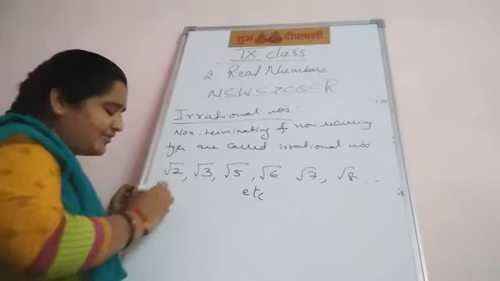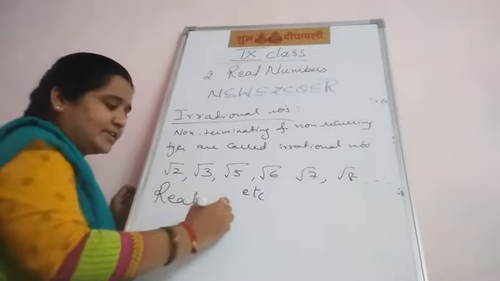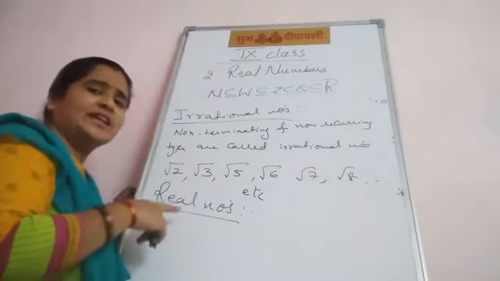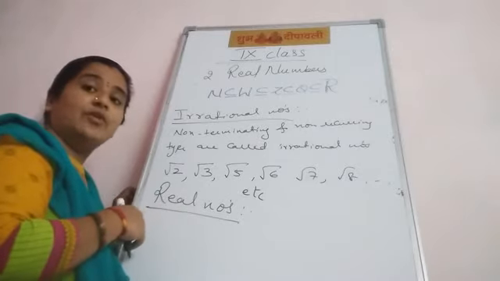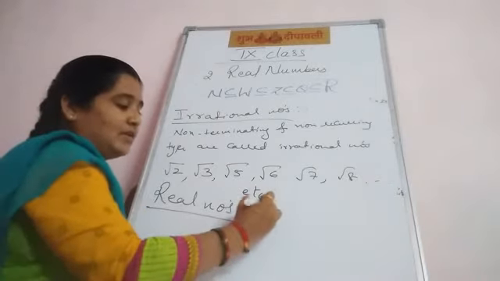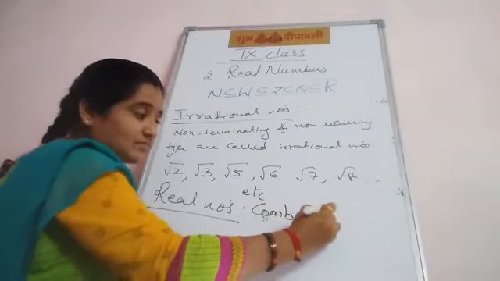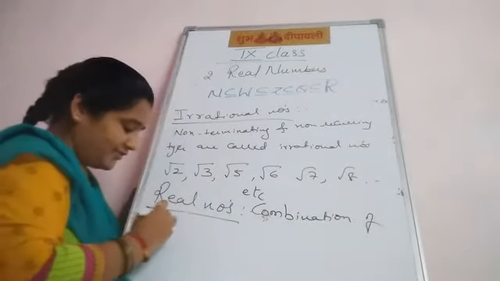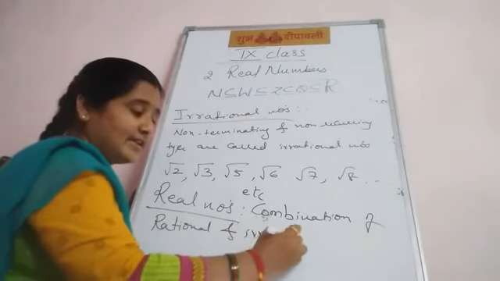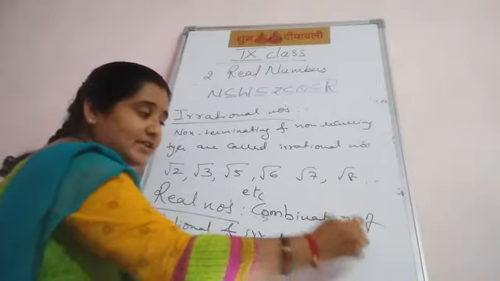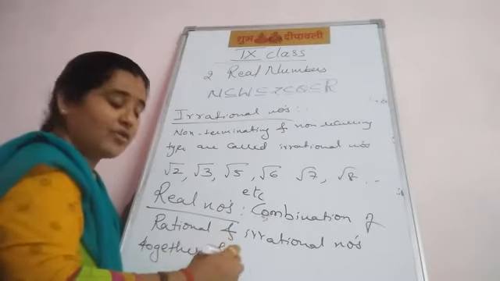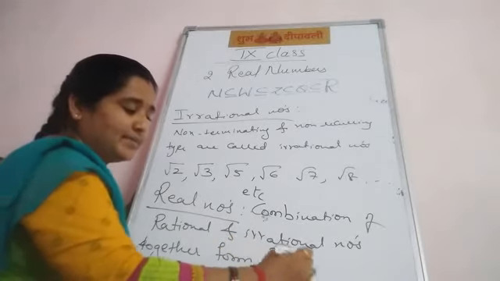Now coming to the definition of real numbers. The definition of real numbers is: a combination of rational and irrational numbers together form real numbers.